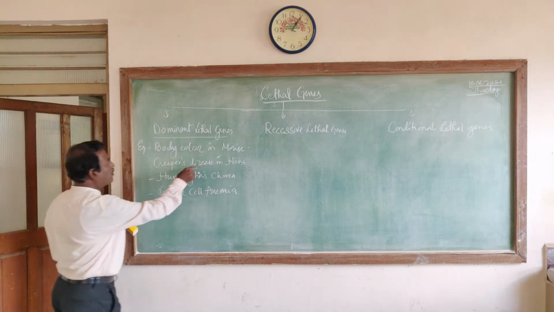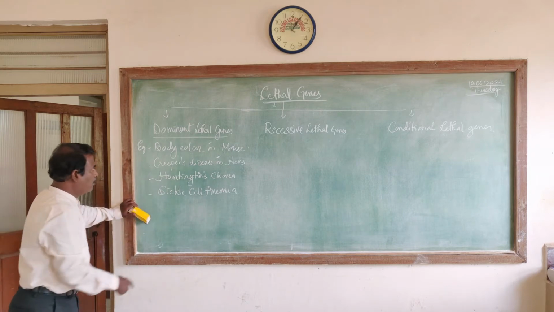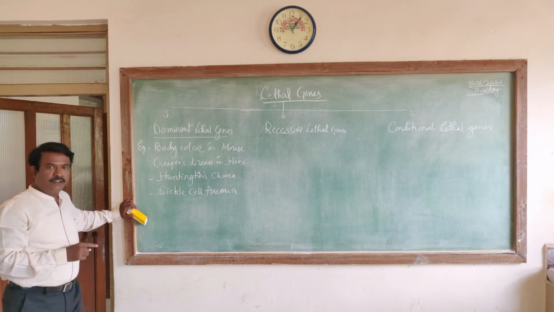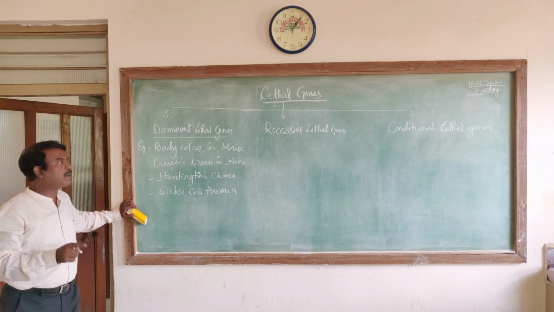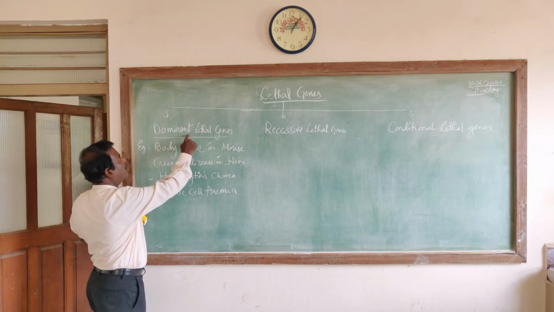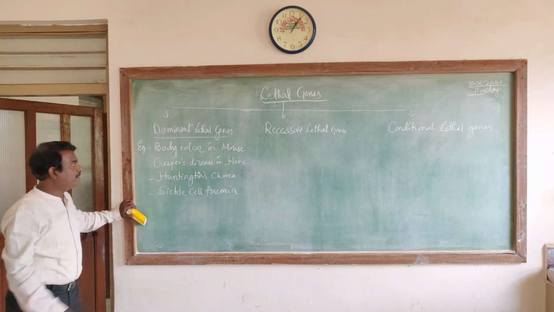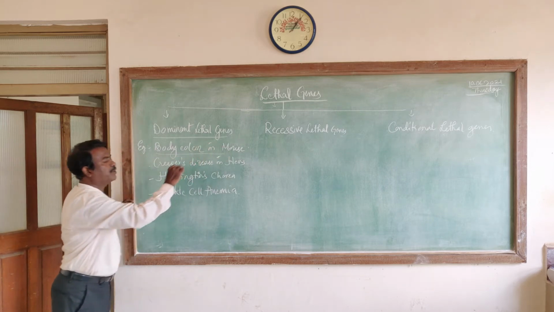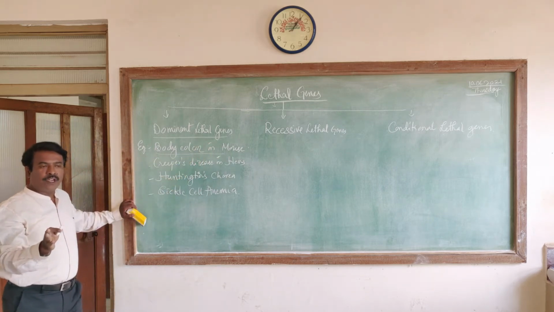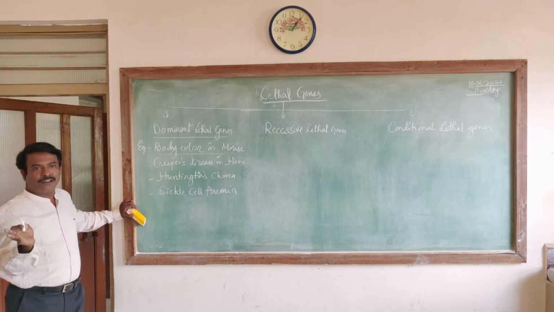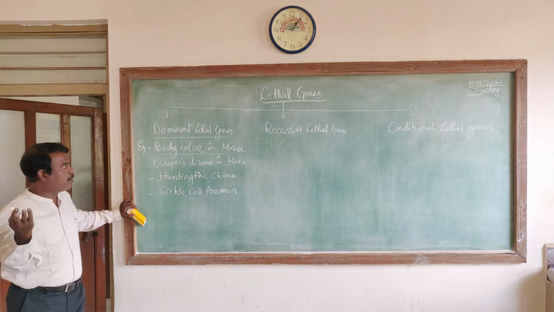Look at it. Each one of these phenotypical characters is known to influence the viability and the survival of the individual carrying this kind of dominant lethal genes. A little bit I explained. Body color in mouse. Usually, body color could be yellow or non-yellow color. Non-yellow means it could be brown also.